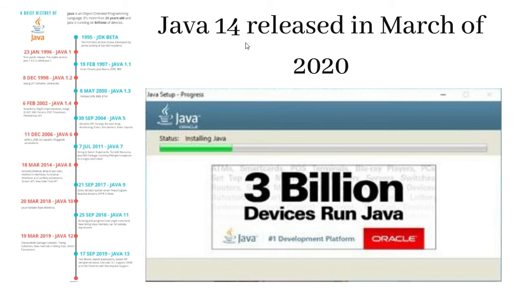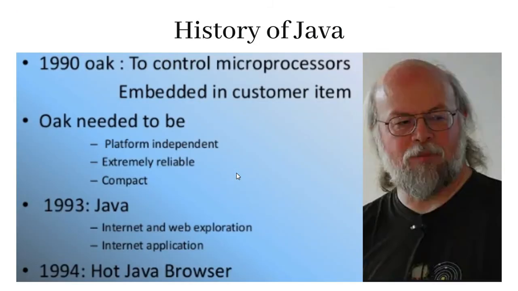And if you are new to Java, you will be amazed to know that more than 3 billion devices are using Java nowadays. Now let's go back to the Java history page, as I wanted to share one very important point about Java. As you already know, earlier the objective was to create this language to create drivers for devices, but Java got popular in the field of distributed applications. So there were two main points behind this success.